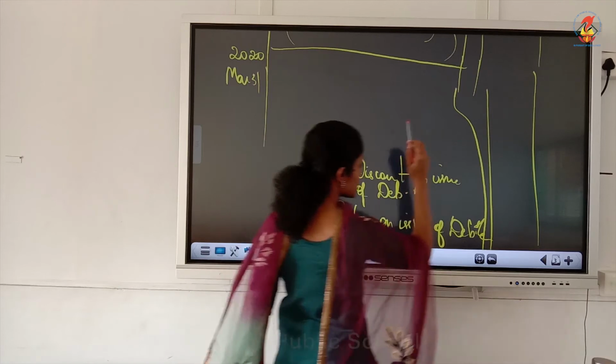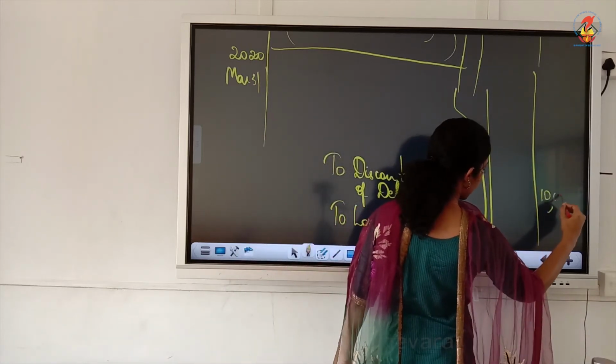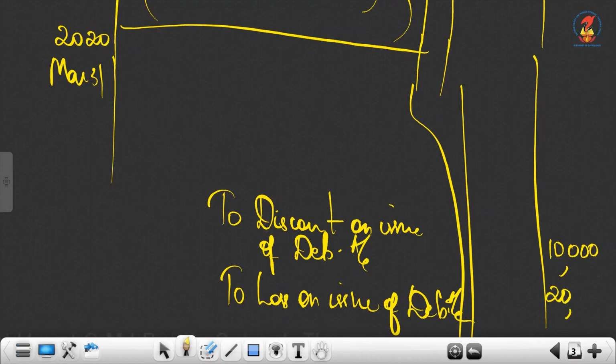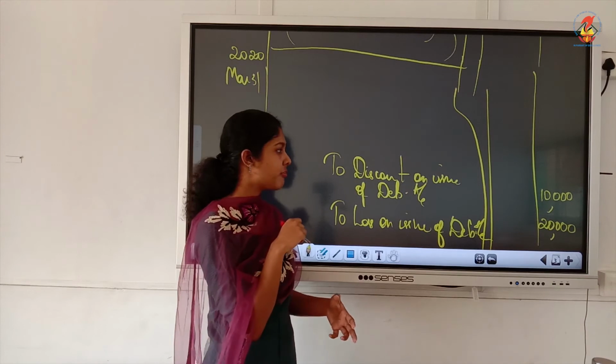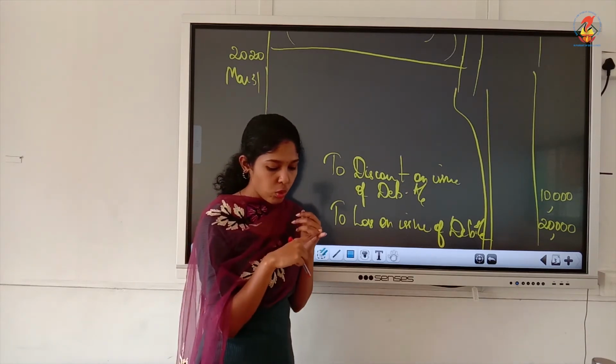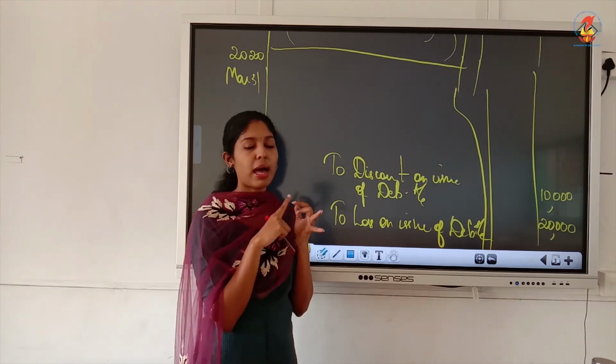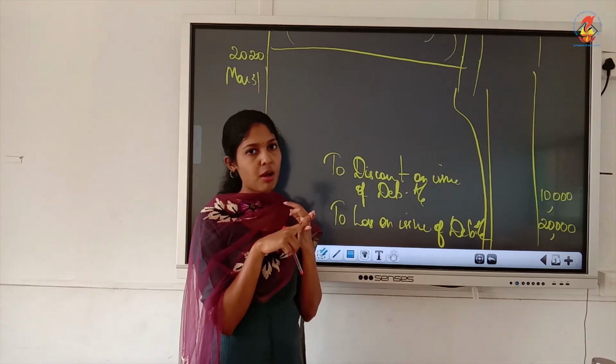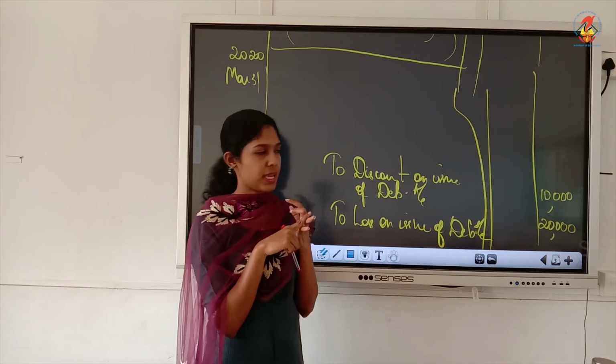Now, discount on issue of debentures, take from your previous entry the amounts, 10,000 and 20,000. So altogether we need 30,000 for writing off, but in your SPR we have only rupees 10,000. So the balance 20,000 you will have to take from the statement of P&L.